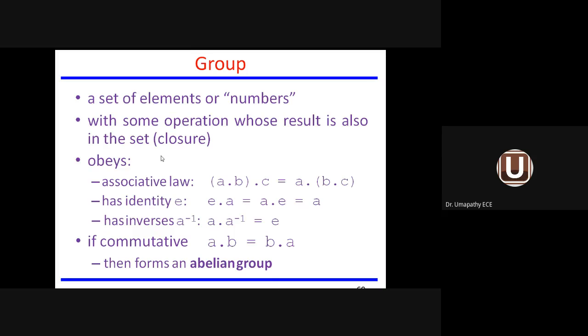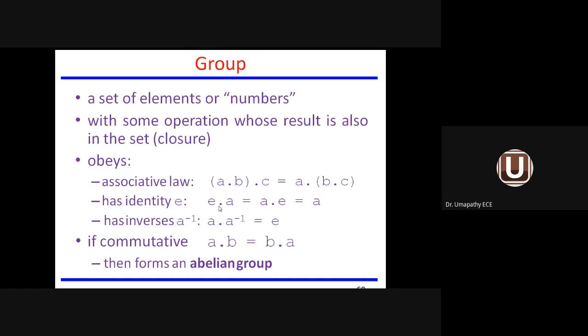So what do you mean by associative law? Associative law, I need three variables: A, B, C. Either you can form A plus B plus C equal to A plus B plus C, or A dot B within the bracket into C equal to A dot B, B dot C within the bracket. So when you are going for addition or multiplication operation, if you have three variables, if you remove the bracket and displace with respect to the other two variables, if they are found to be equal, it is called associative law. Identity law, E dot A equal to A dot E, and that is equal to A.